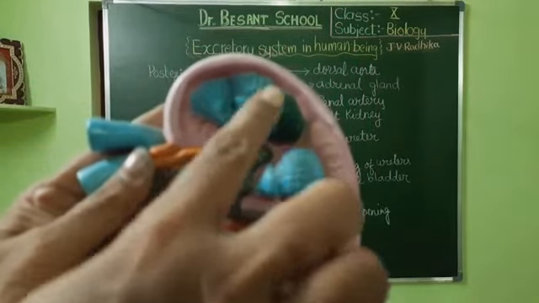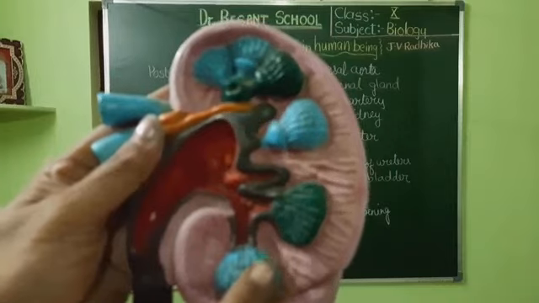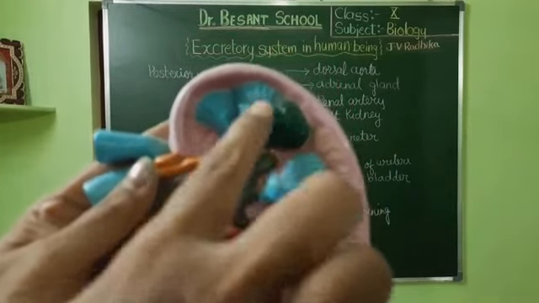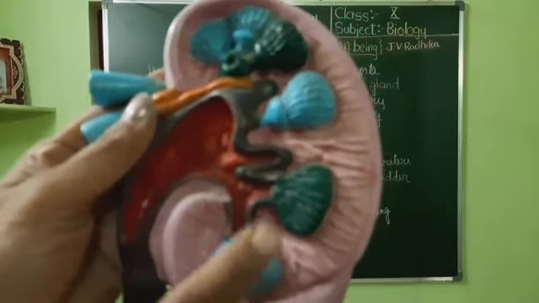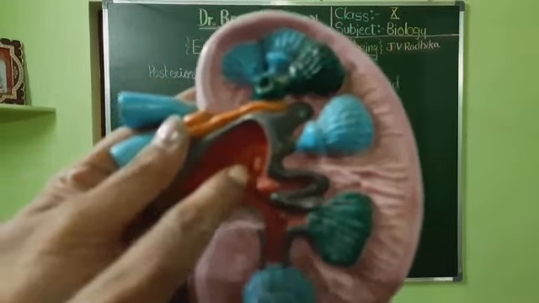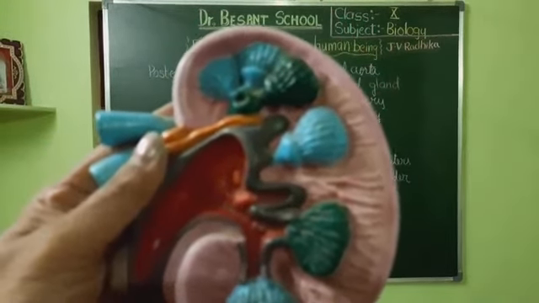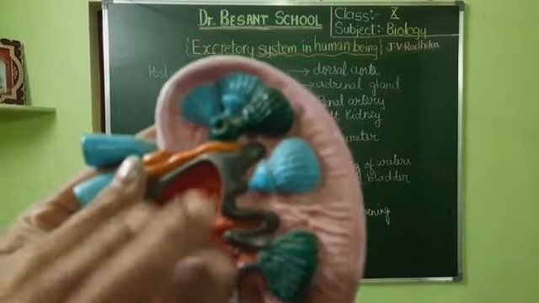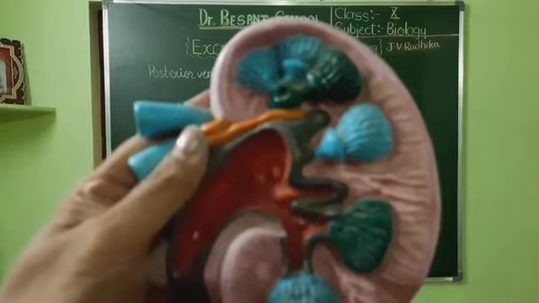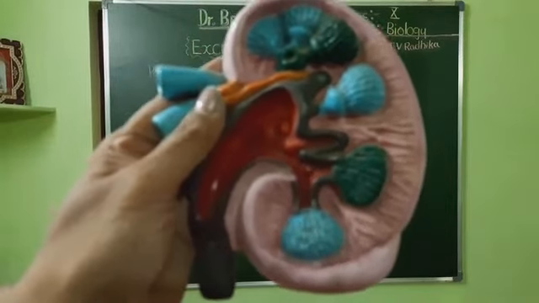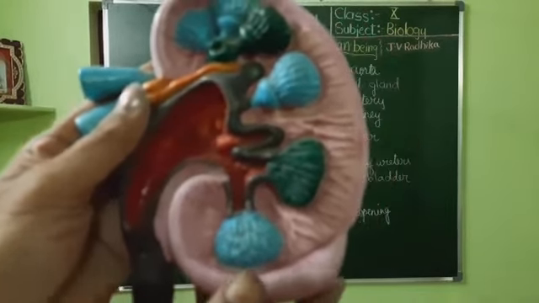Now, after that, what do we see? These are the renal pyramids, where the urine formation occurs. After the urine formation, they will be releasing it into the pelvis region. Each of these pyramids will contain the basic structure, the basic unit of the kidney.